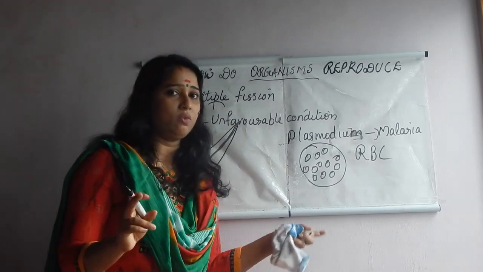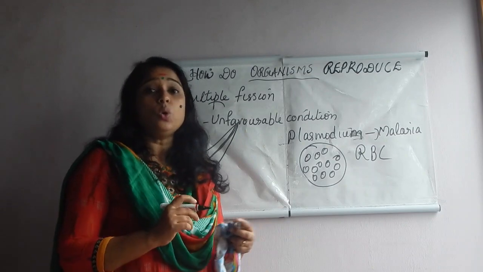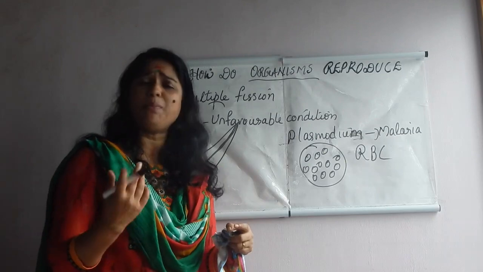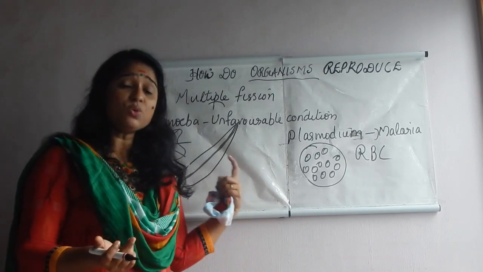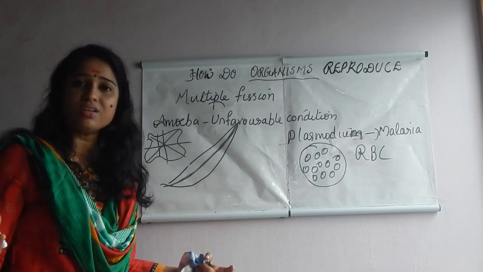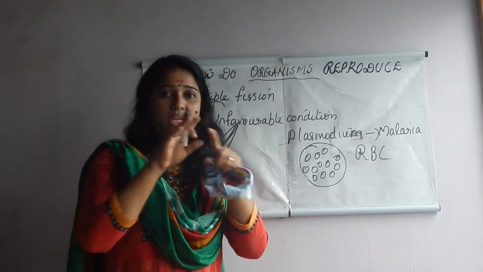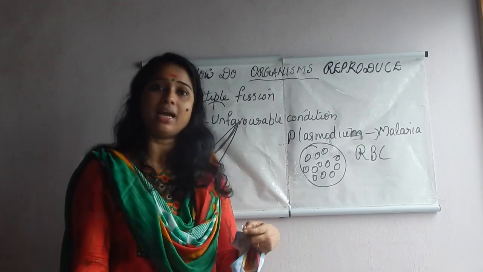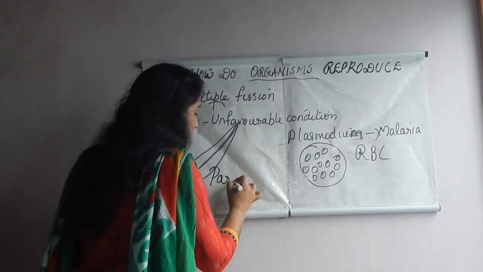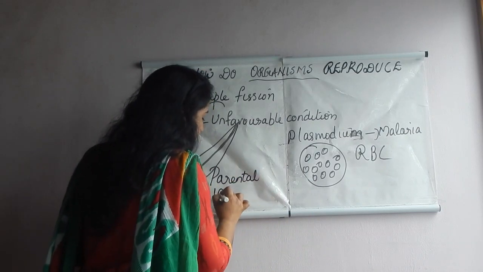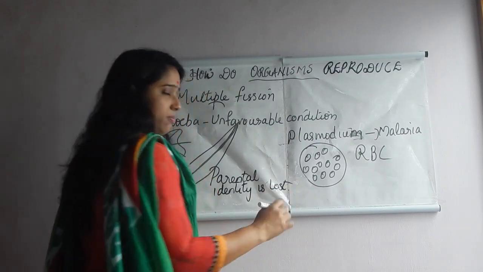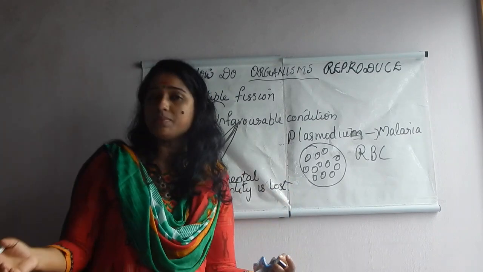Then multiple fission also, we discussed two examples. One is the amoeba, another one is the plasmodium. In the case of binary fission and multiple fission, what will happen to the parents? Can you see the parent after reproduction? No. What will happen? It gets destroyed. Parents itself divide and give birth to the new organisms. Here parental identity is lost. That term is very important. Parental identity is lost in the case of fission, because after giving birth to the organisms, the parent is not there.